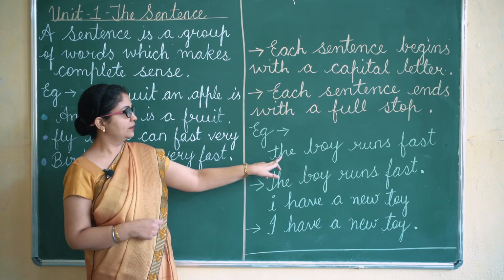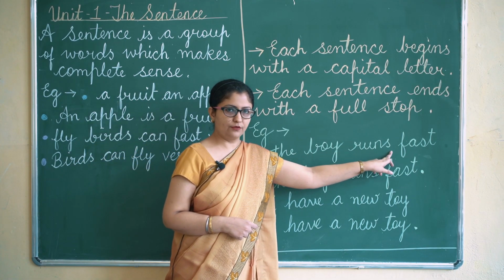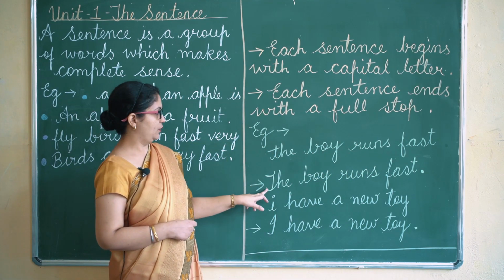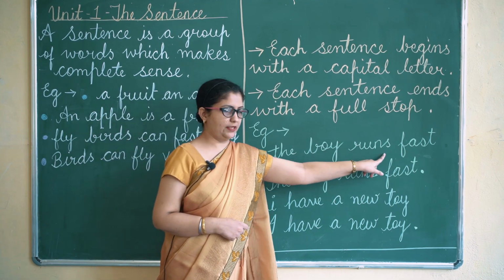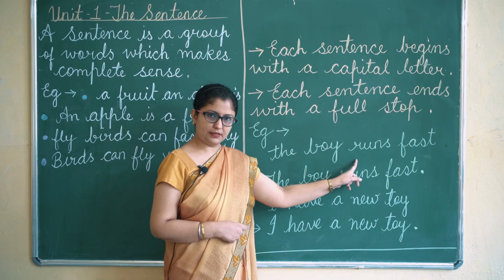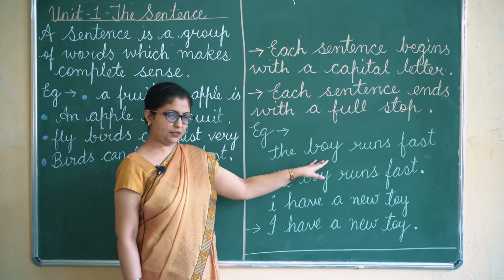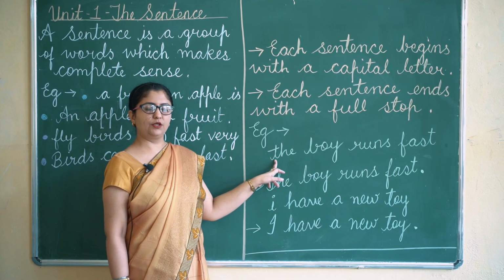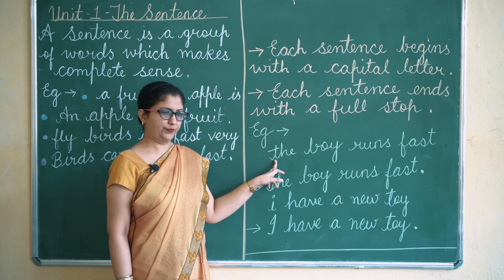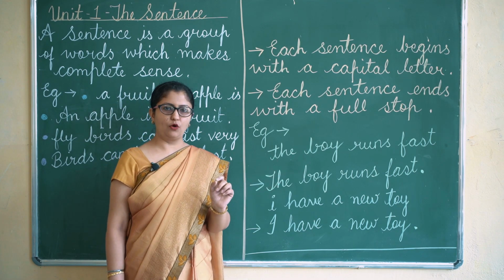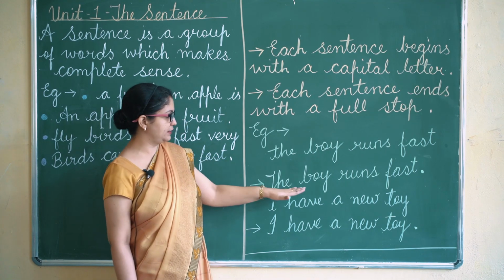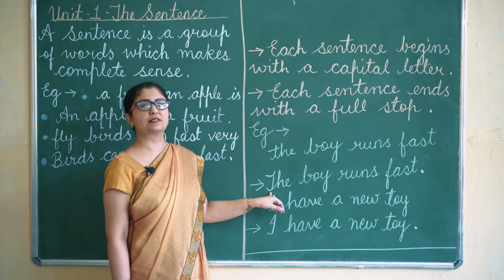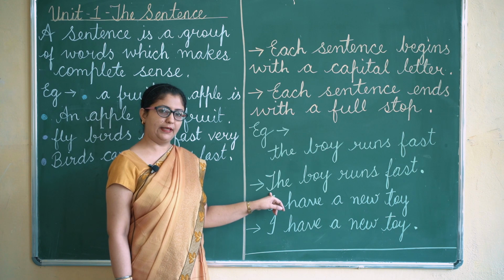The boy runs fast. This is a sentence, but it is not starting with a capital letter. So the right way of writing a sentence is this, where it starts with a capital letter.